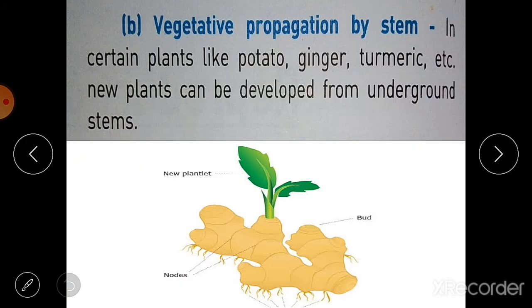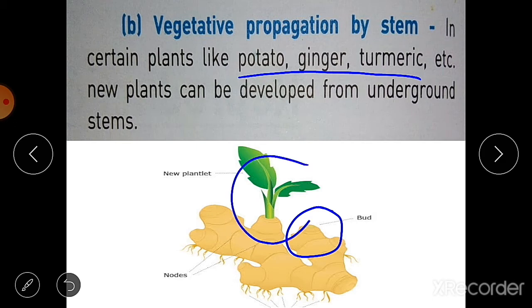The next is vegetative propagation by stem. In certain plants like potato, ginger and turmeric, new plants can be developed from the underground stem. Suppose the part of the stem which has buds is sown or buried in the soil, then it grows into new plants. Here you can see the bud of this ginger. This is the bud and it grows into a new plantlet, a small plant. Here these are the nodes, lines you can see on the ginger.